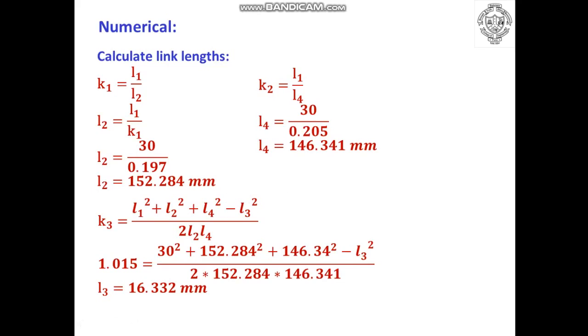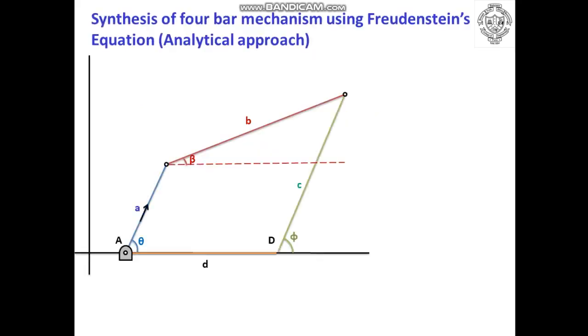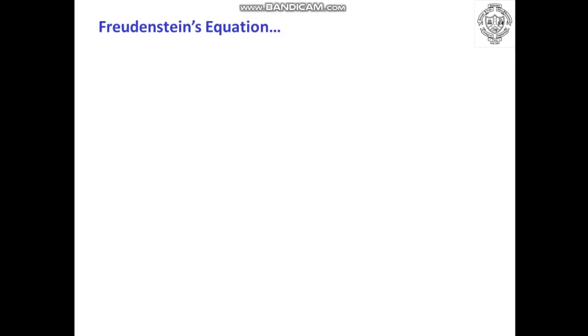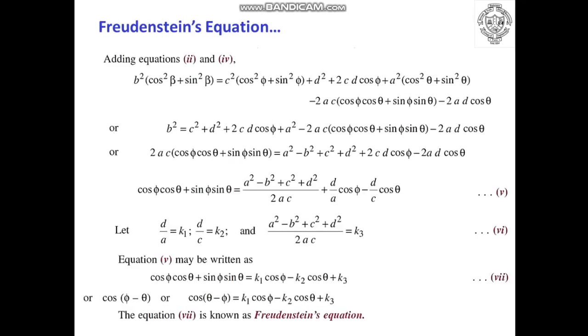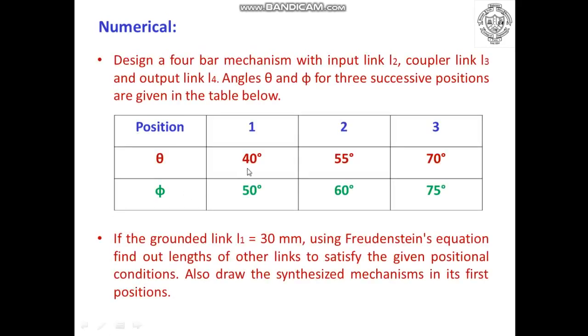So draw a mechanism such that L2 is inclined at 40 degrees. I guess the first position of the input crank was given as, let us see it here, just a minute. Yes, so the input crank must be inclined at 40 degrees and the output crank must be inclined at 50 degrees. According to this, you can draw the mechanism in the first position.